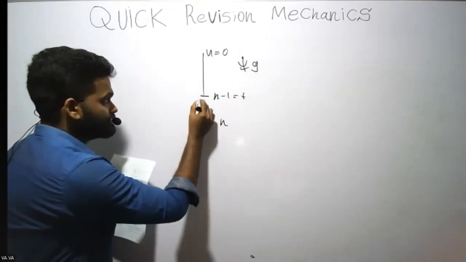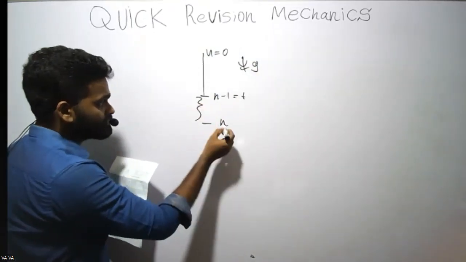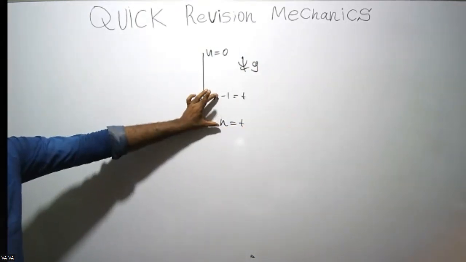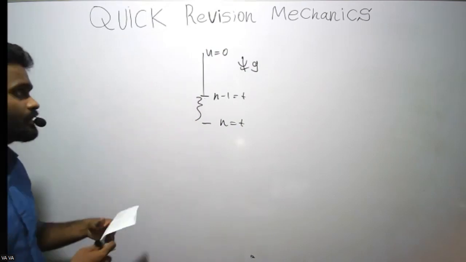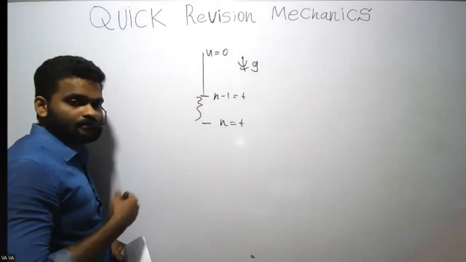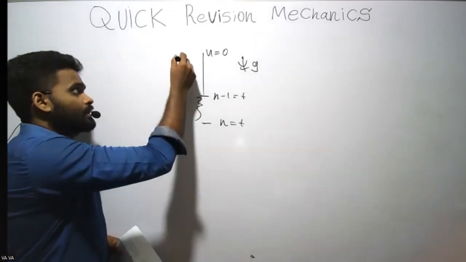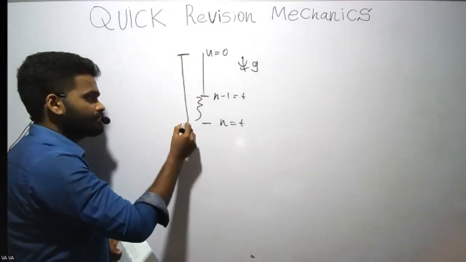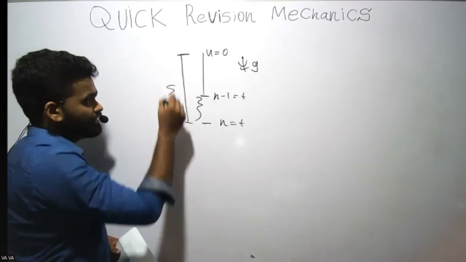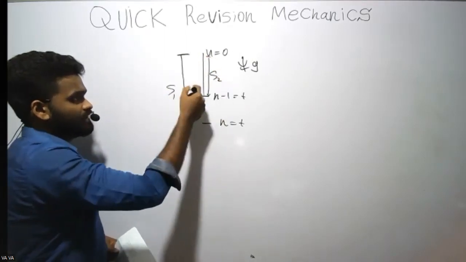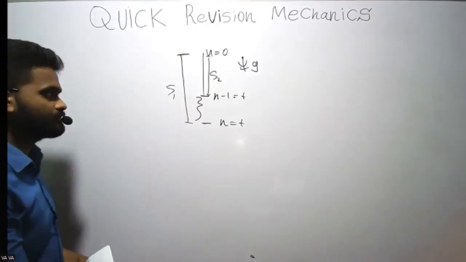So what they ask is the distance traveled within the nth second. This is the nth second, right? This distance. Earlier we did a similar question. Take from here to here, S1, then take it from here to here, S2. So S1 minus S2 should be the answer.